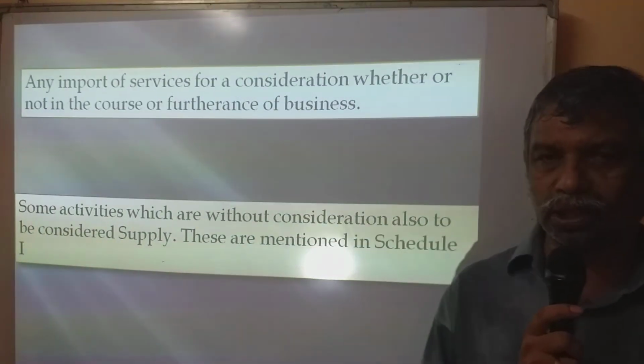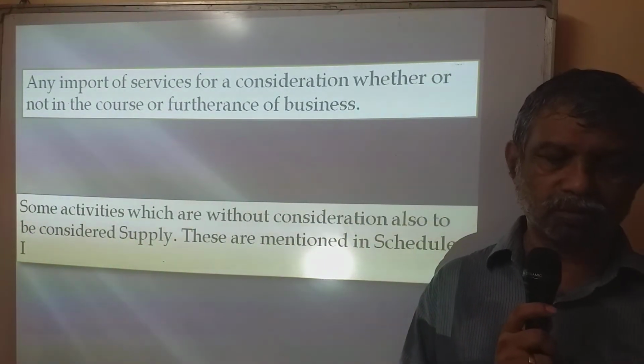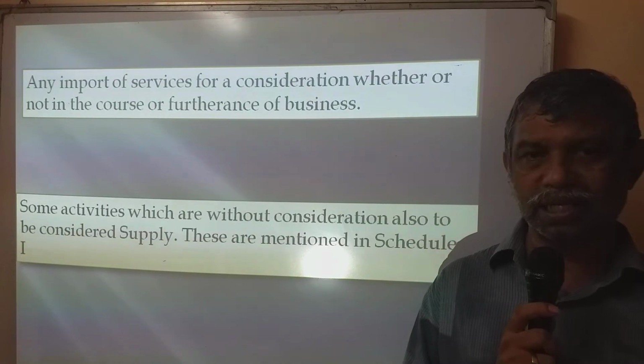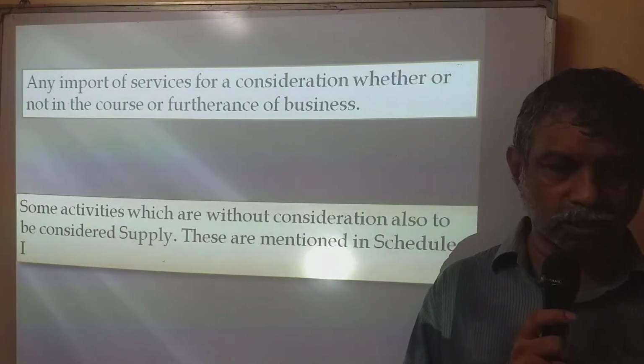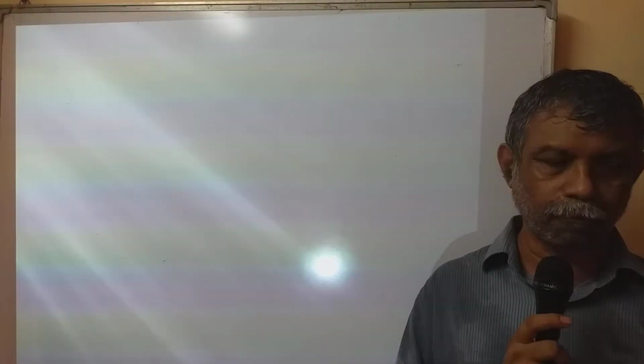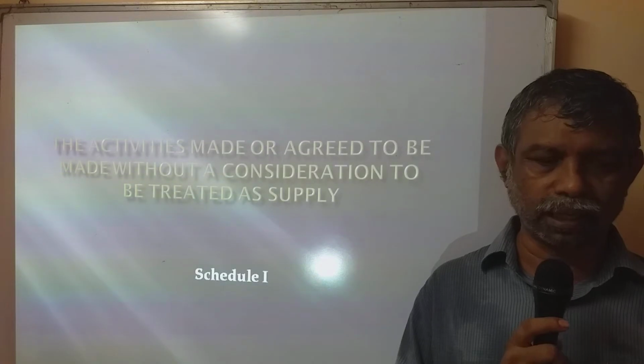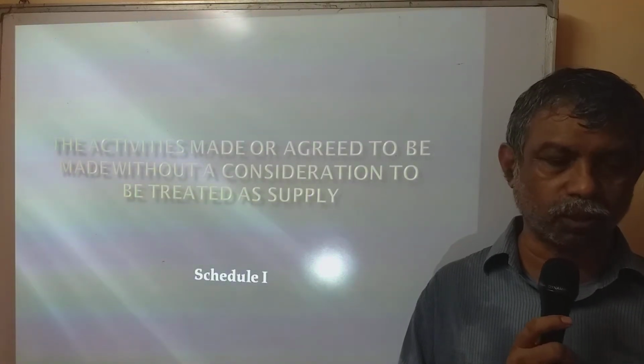Today, in part 2, we are going to see the activities which are without consideration but to be considered as supply. Let's look at the first one. The list is in schedule 1.